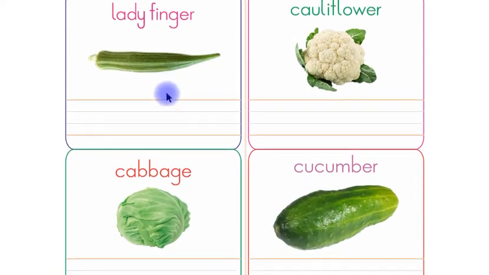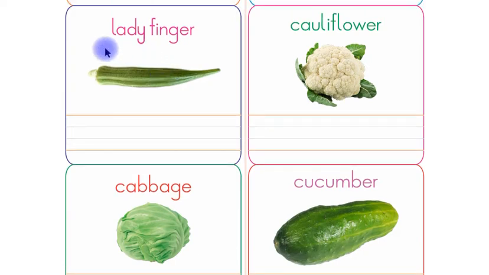Look at this, children. This is lady finger. Listen again, children. This is lady finger. Listen one more time, children. This is lady finger. Say again, children, lady finger. Children, you have to write the name lady finger in between these 4 lines by yourself.